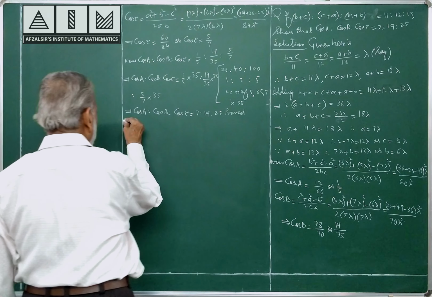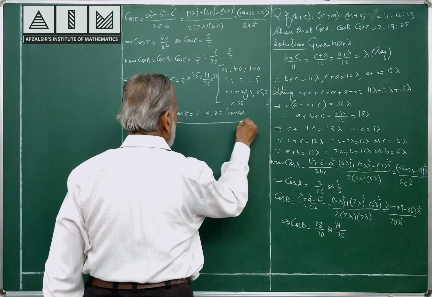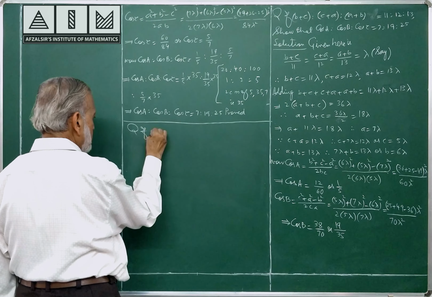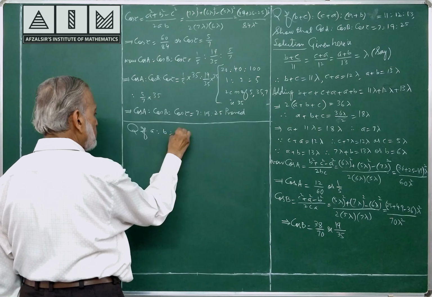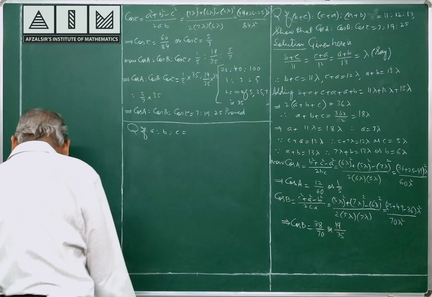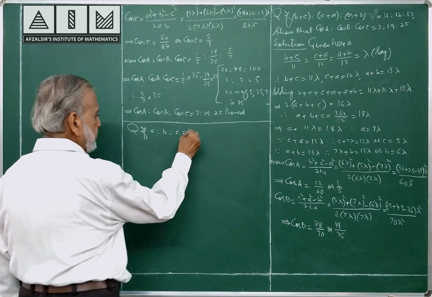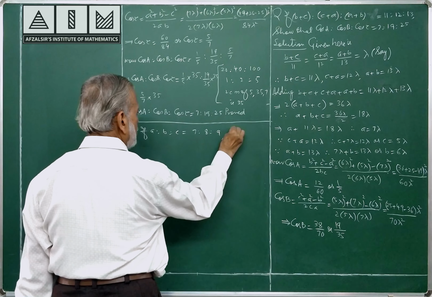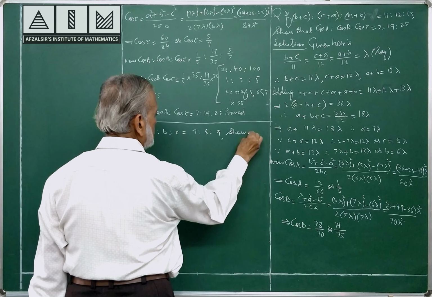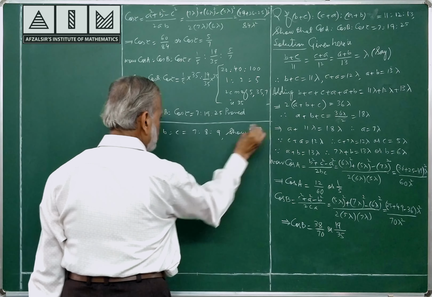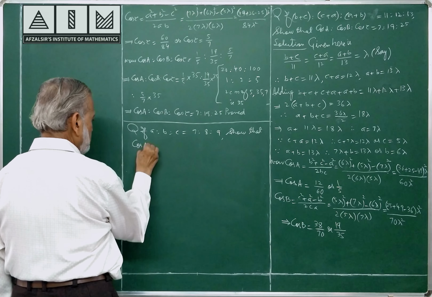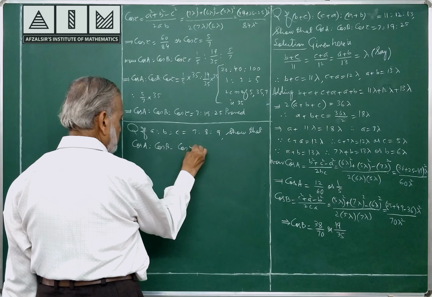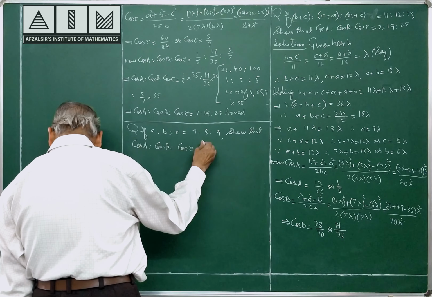A question of this type, please see here. Similar question I am writing. If A is to B is to C is equal to 7 is to 8 is to 9, show that cos A is to cos B is to cos C is 14 is to 11 is to 6.